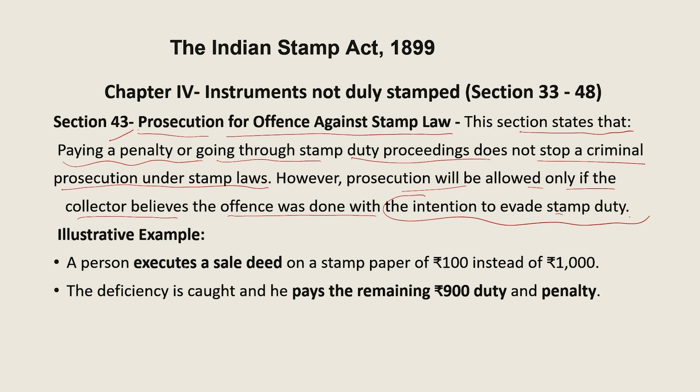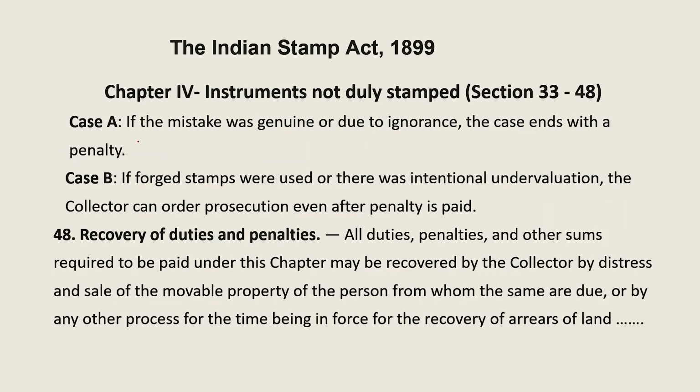let us see one example. A person executes a sale deed on a stamp paper of rupees 100 instead of 1000. The difference is 900 rupees. Now the deficiency is caught and he pays the remaining 900 duty and the penalty also. If the mistake was genuine and due to ignorance, the case ends with the penalty only.